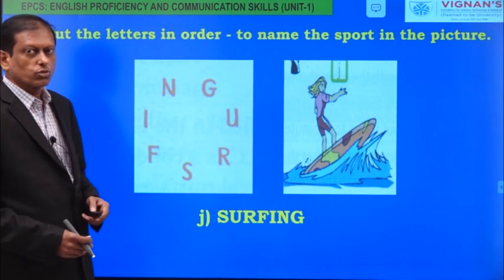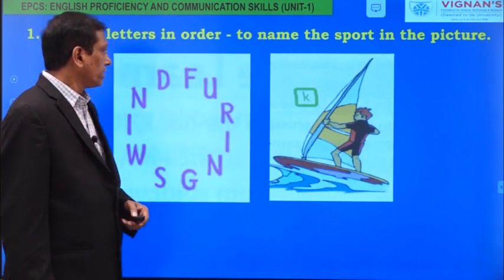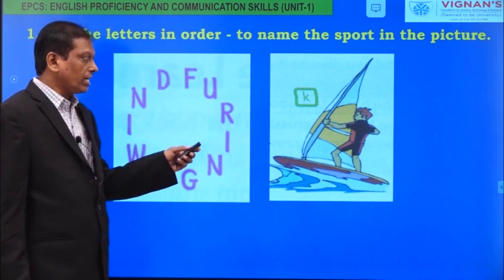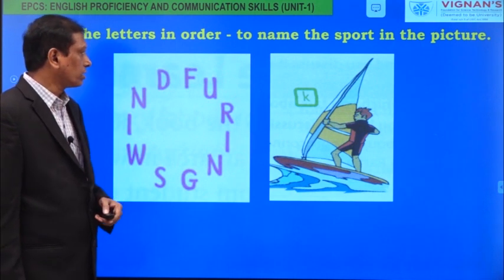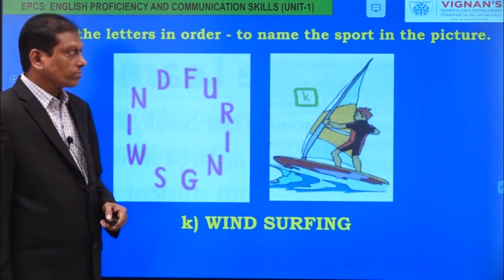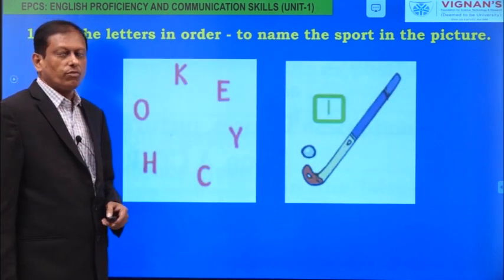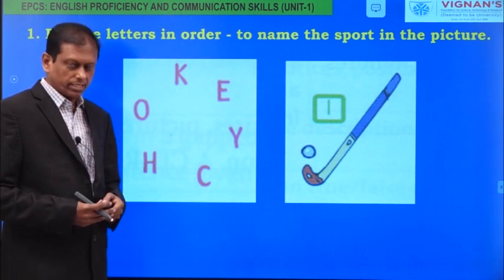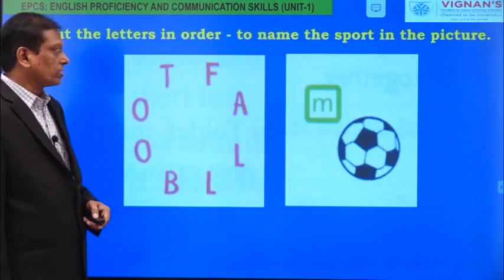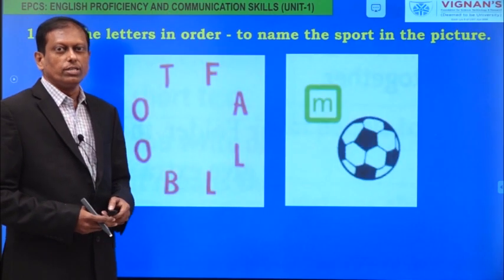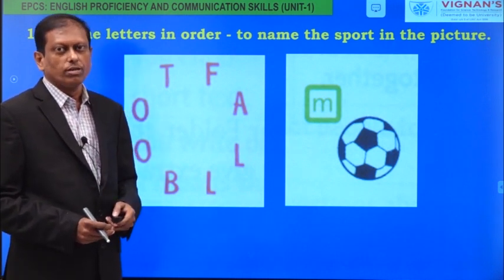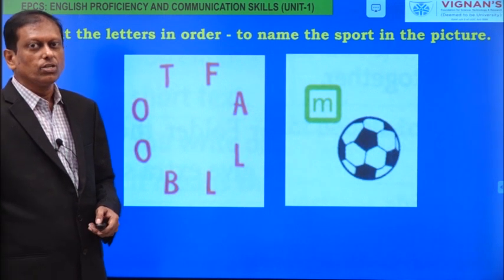And this is also something new to us. The next one, here by using a mast, they are moving onto the waves of the water, and this is windsurfing. Now this is a very famous sport and India's national sport. This is hockey. We all know this, and this is also the richest sport in the world. And it has a crazy name, soccer, and its traditional name is football.